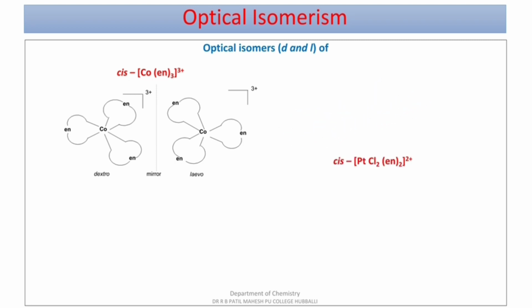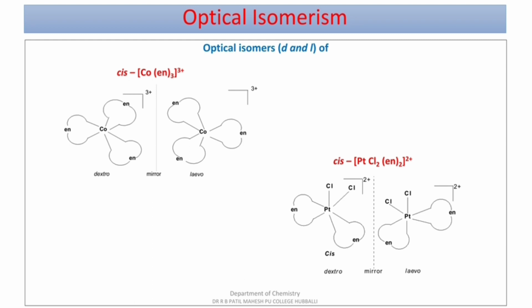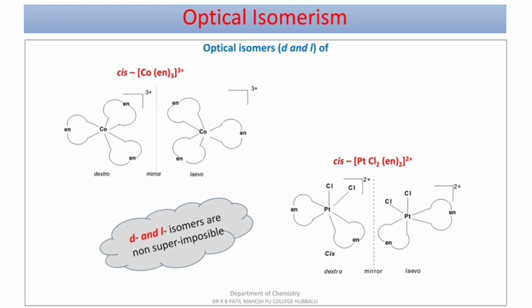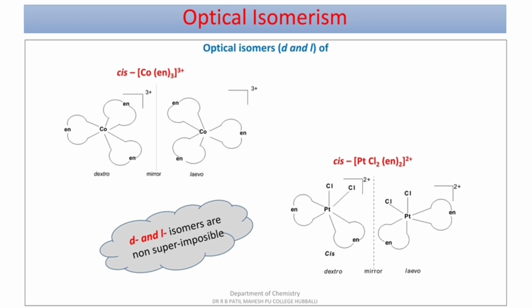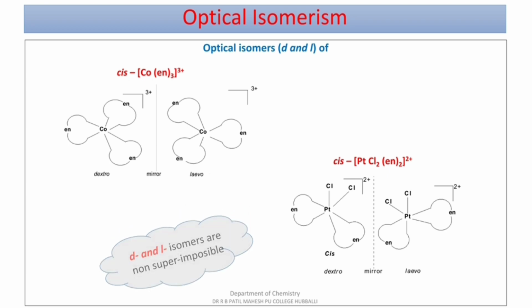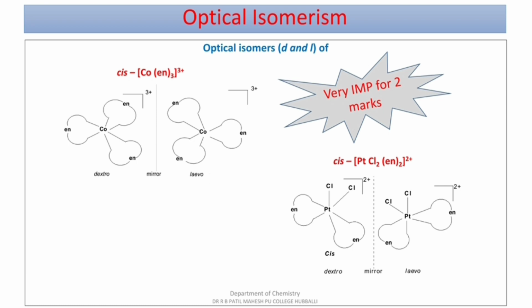We take another example: cis-[PtCl2(en)2]2+. The cis isomers, one can rotate the plane polarized light towards the right, that is dextrorotatory. If this is a plane of symmetry, light rotates towards the right side because Cl is at the right side, dextrorotatory. If the plane of symmetry is here and the light rotates towards the left side, then it is levorotatory. That means D and L isomers are non-superimposable mirror images of one another. Again, one of the important examples for 2 marks.